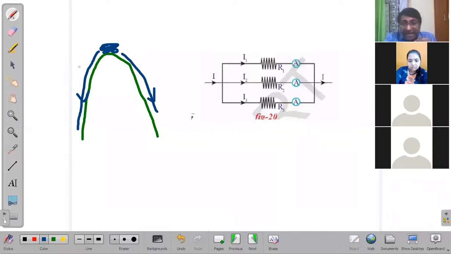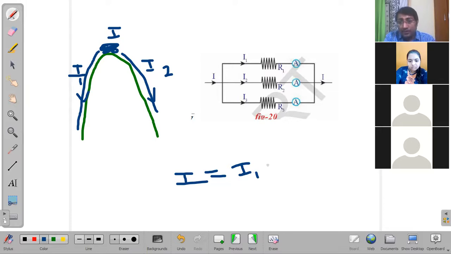Okay. So since 80 liters are flowing in this direction, that is a large current, and we can call it I1. And only 20 liters are flowing in this direction. This is I2. And the total current we have is I. So clearly what we just proved with this simple analogy is the total current is equal to I1 plus I2. Okay. Similar relation as what we had.